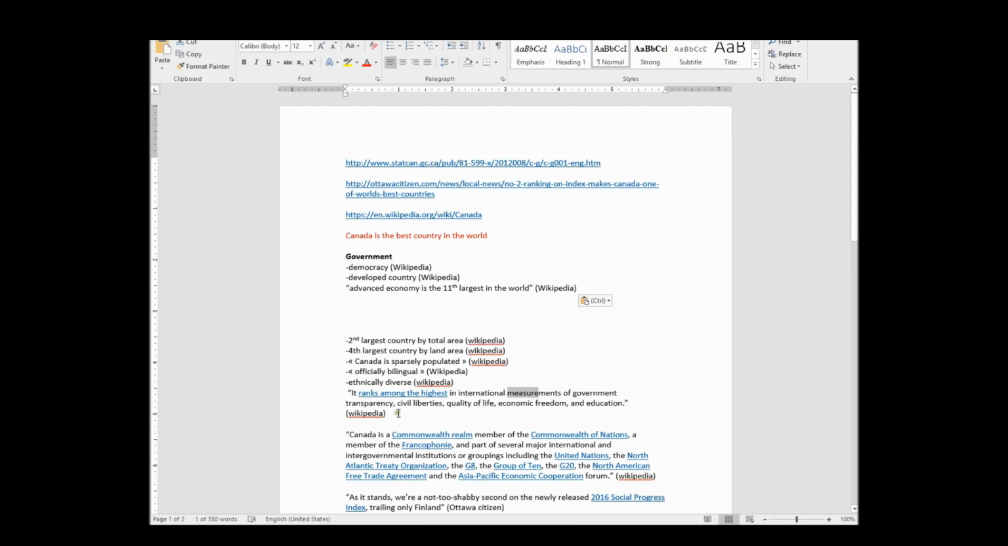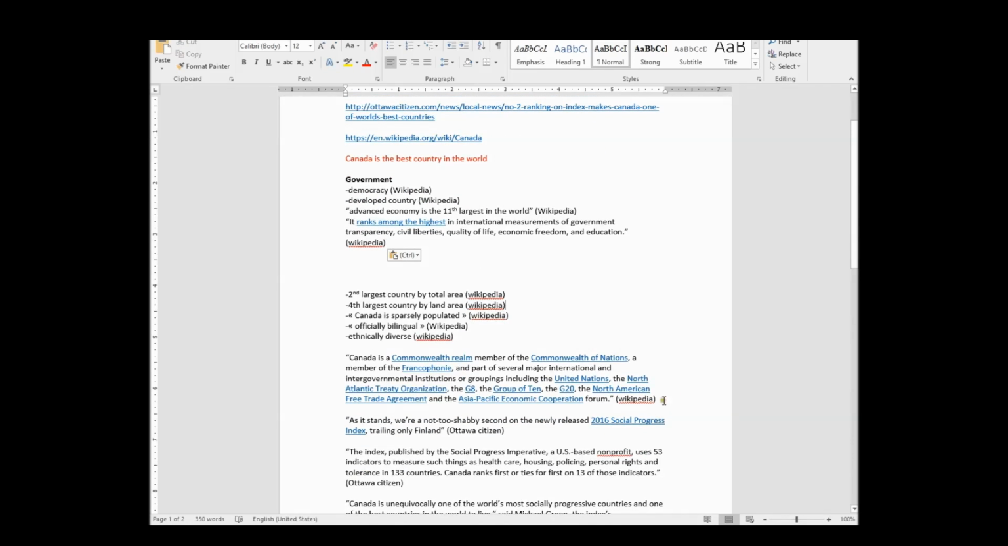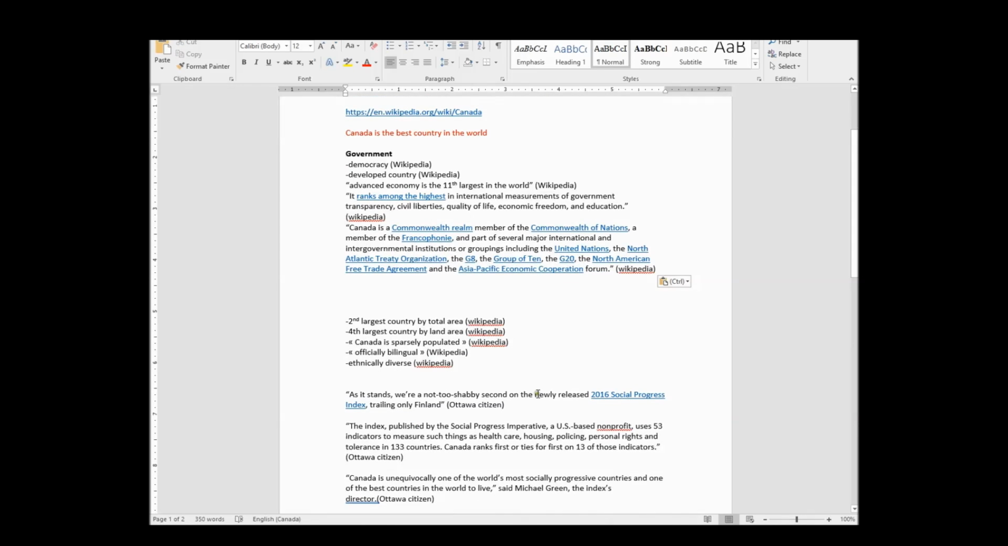Government transparency, civil liberties, okay, that makes sense. This can go up here. Ton of different facts about groups we're a part of. This says we're not too shabby, second on the new. You know what? Here's the unfortunate thing. I forget what this actually means. Like, we're not too shabby second, with what? But I guess this is total. I don't have to put that in with government, so I'm not going to. What is this? Healthcare, housing, blah, blah, blah. Okay, so let's take this guy and we're going to put it up here.